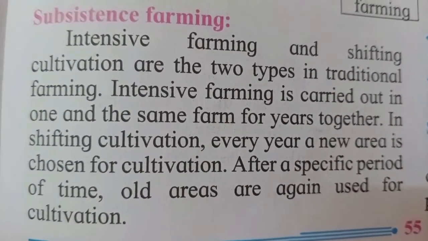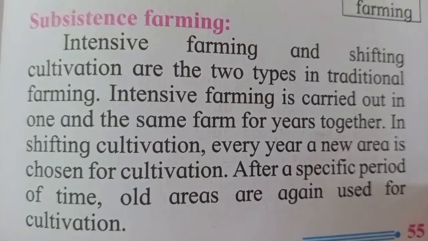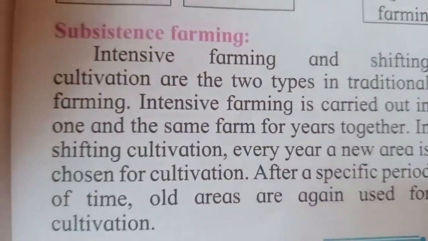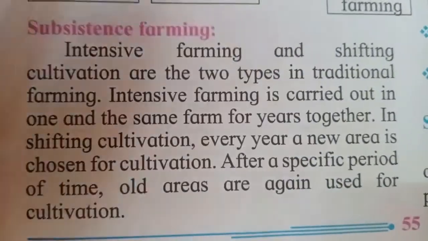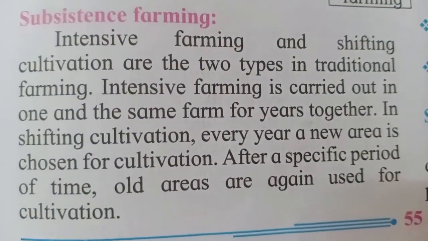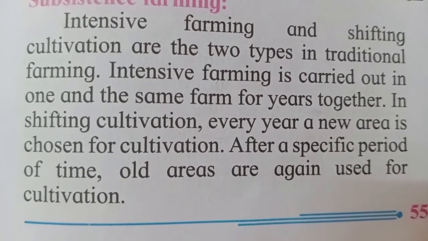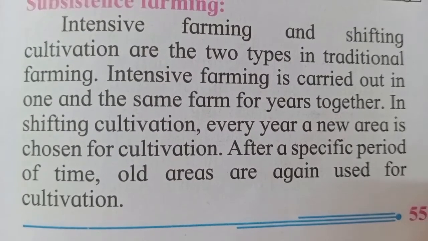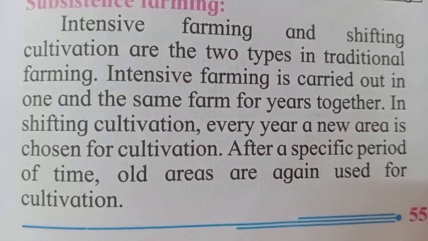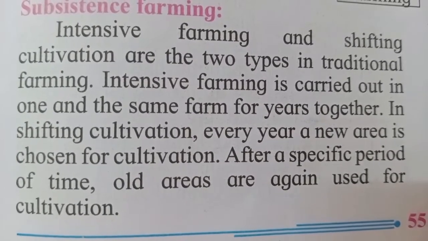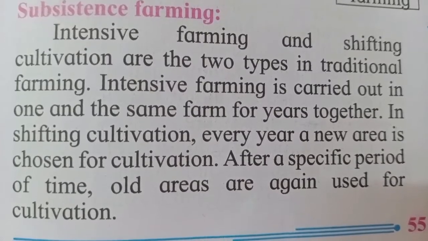Intensive farming and shifting cultivation are the two types of traditional farming. Traditional, as I had already explained, is the farming which has been carried out from the ancient time period. In this, there are two types of farming. First is intensive and second is shifting cultivation. Now let us study what is intensive farming.